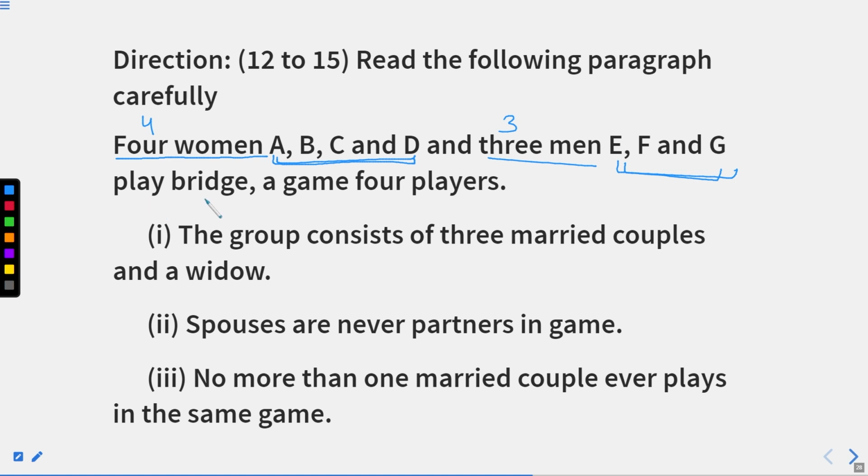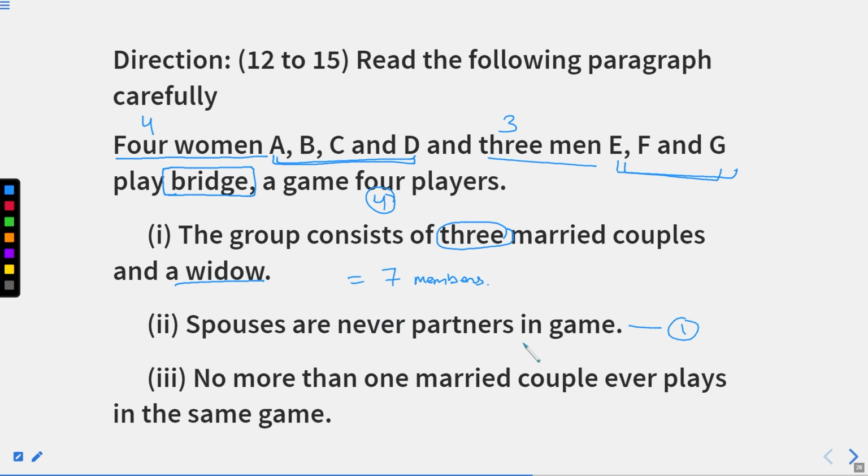Play a game named Bridge. Bridge is a kind of game, right? A game, 4 players. In a game, only 4 players can play, right? In a game, how many players can play? 4, right? Mark this number as well. Now, read the instruction. The group consists of 3 married couples and a widow, right? First instruction. So 7 members in total. 3 married couples, 3 multiplied by 2 will give 6, and a widow will give 1. So a total of 7 are there.